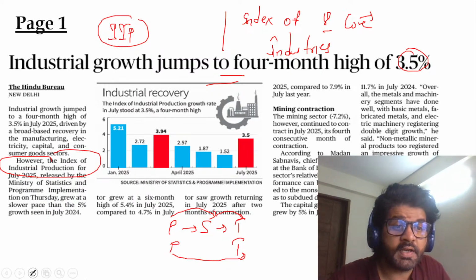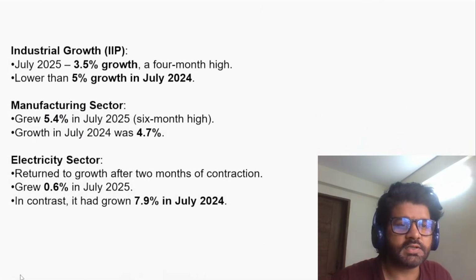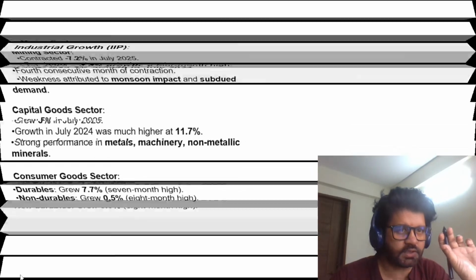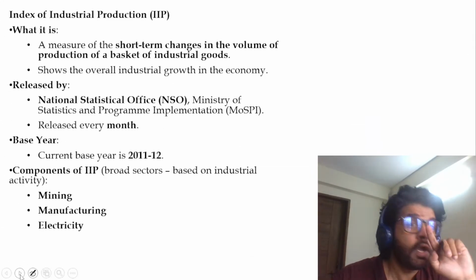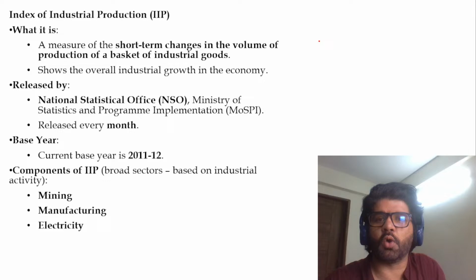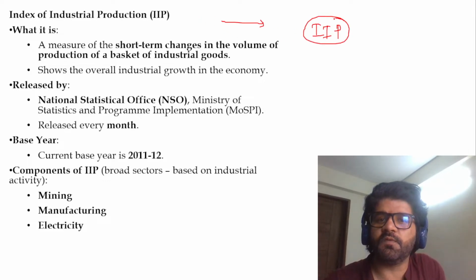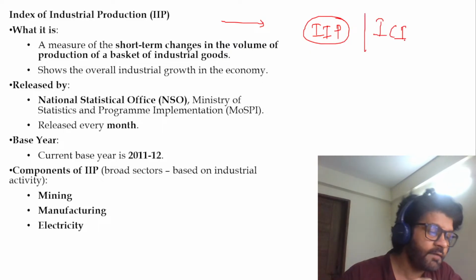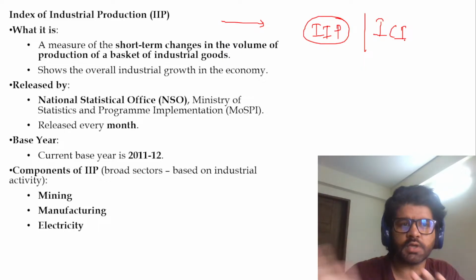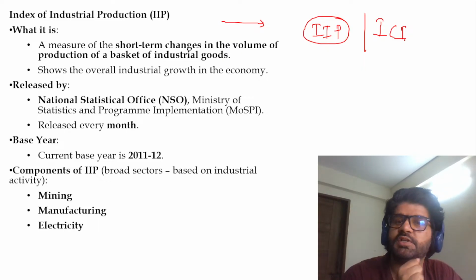Within this Index of Industrial Production, I will show you something and then we'll talk about the data. It has three main sectors. Why is this whole article important? After this article is done, you should know the basic difference between IIP and ICI, the Index of 8 Core Industries. If you understand the difference between these two things, the basic premise of doing this article is done.